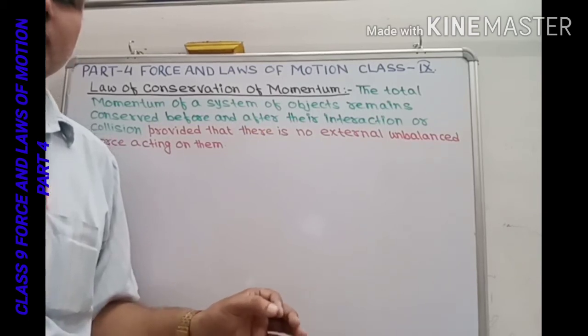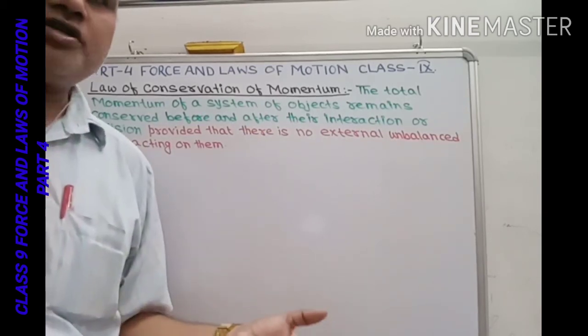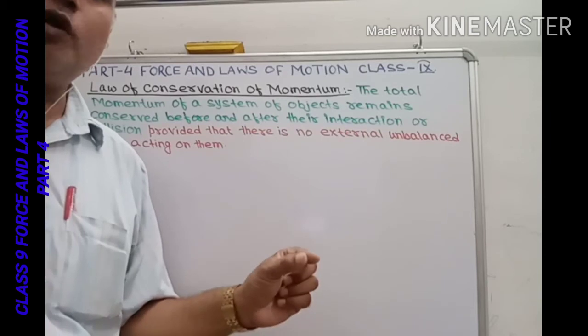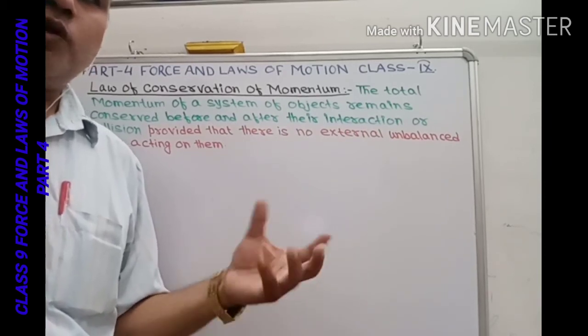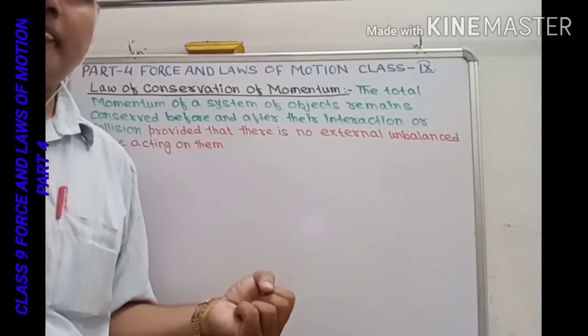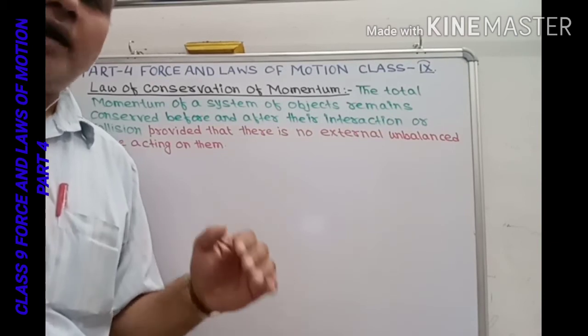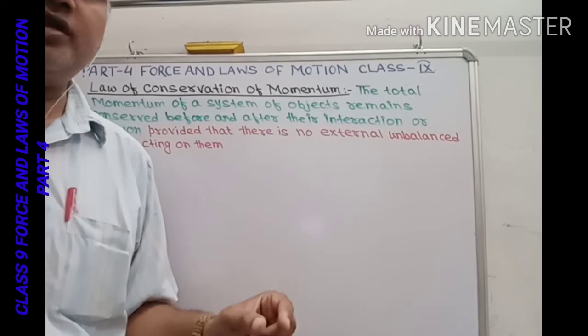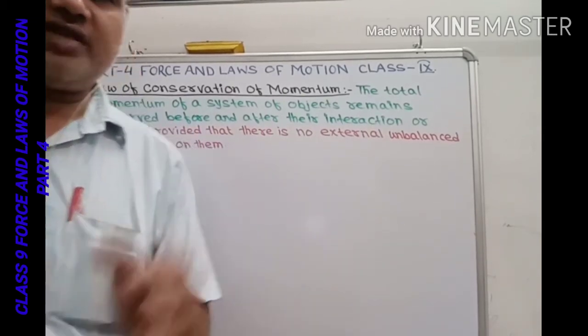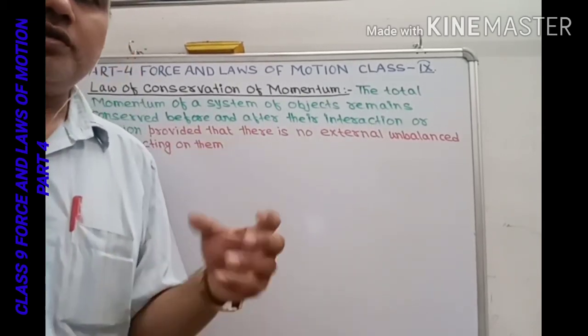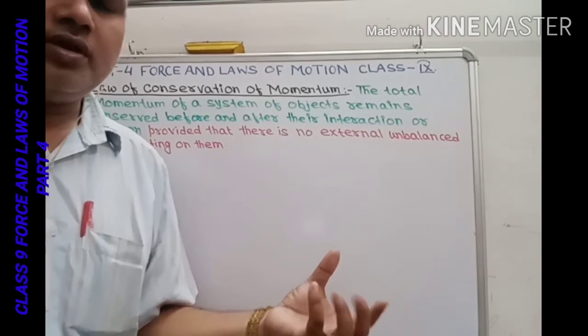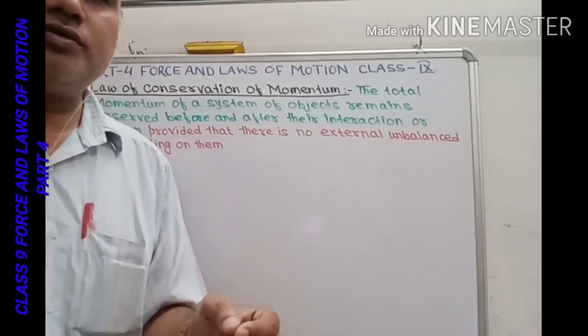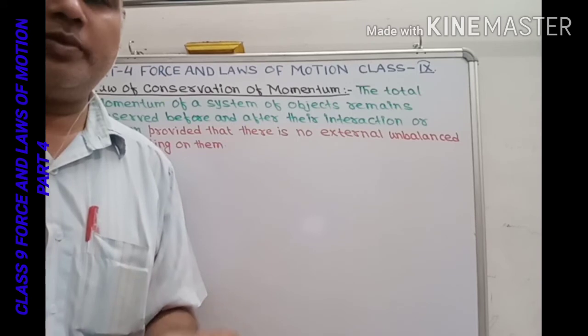That means before the interaction or collision of the two objects, whatever the total momentum was, and after the collision or interaction of these objects, the second total momentum, the first total momentum is always equal to the second total momentum.